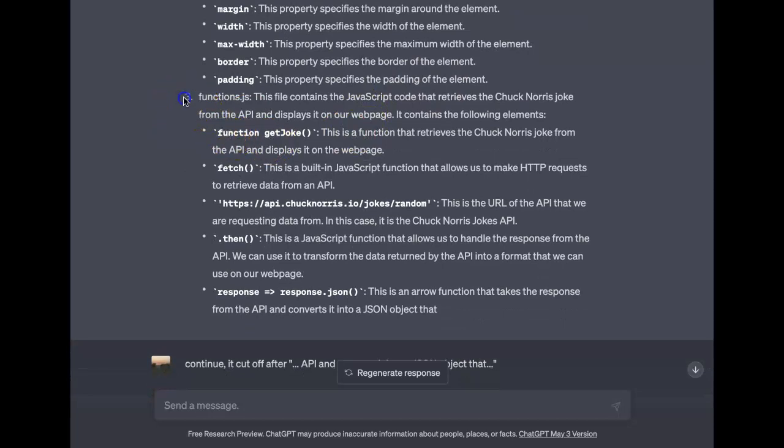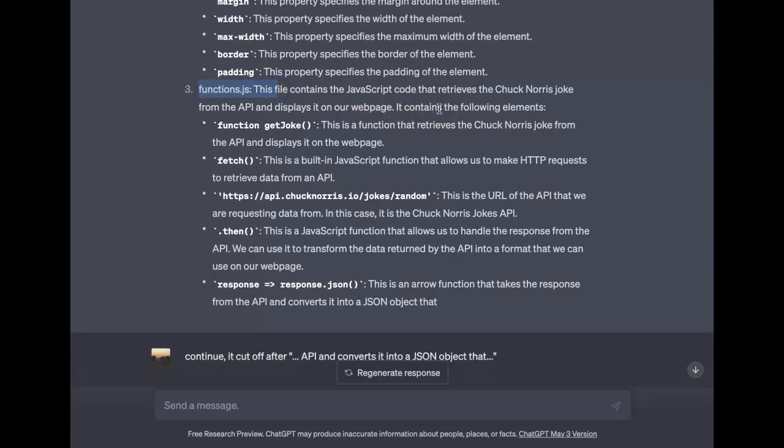We finally get to functions.js, and this contains the JavaScript code that retrieves the Chuck Norris joke. So we have the function getJoke. This is the function that retrieves the Chuck Norris joke from the API and displays it on the web page. We have fetch. This is a built-in JavaScript function. The word built-in means probably that it comes already in JavaScript. Versus what? Well, you probably could create your own function. Like we did here.